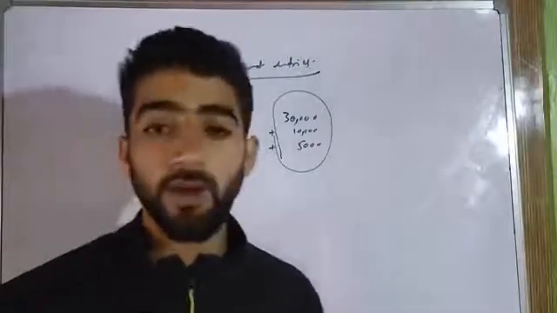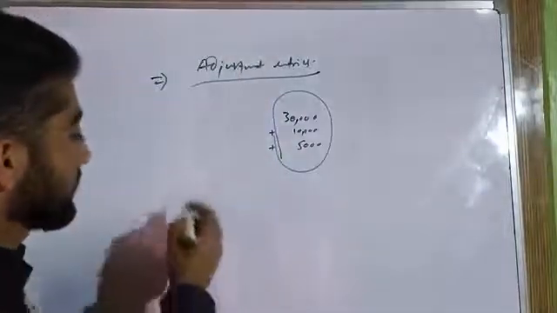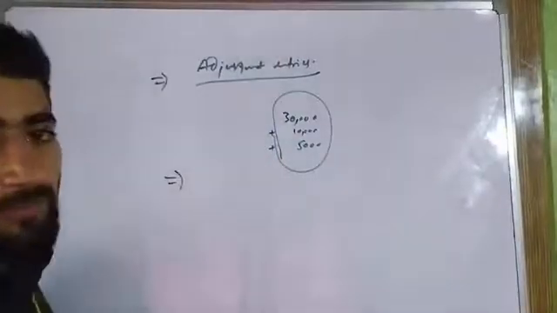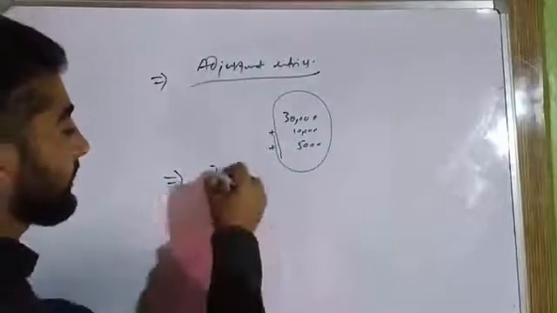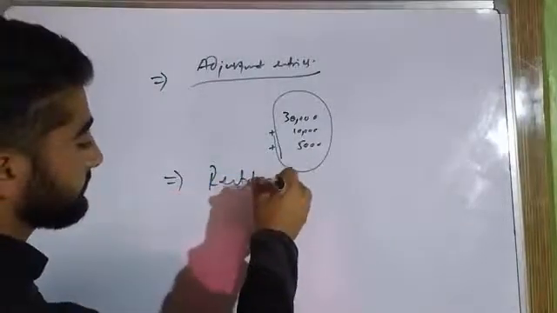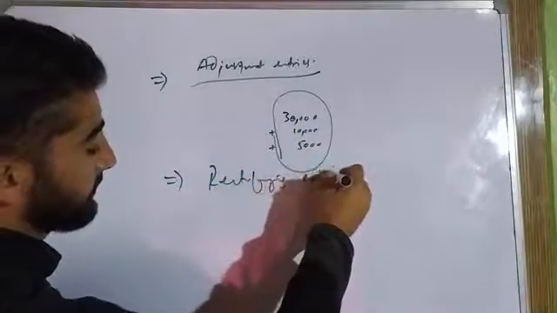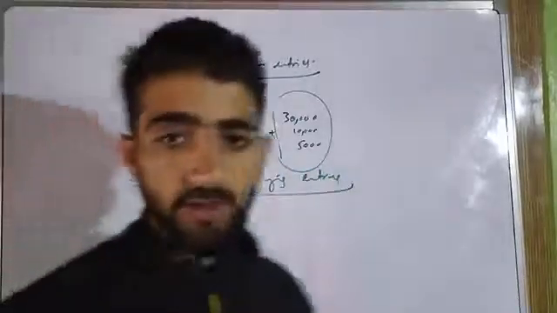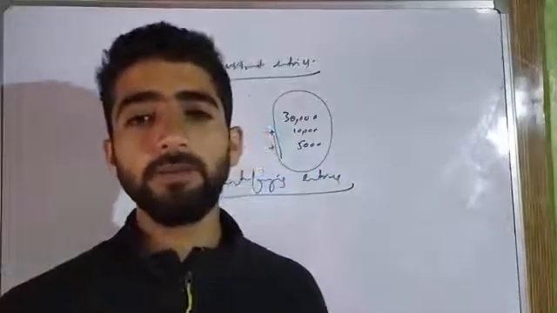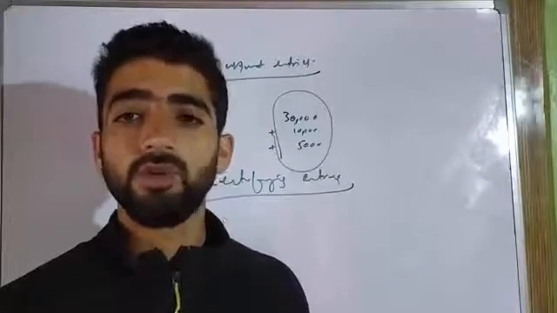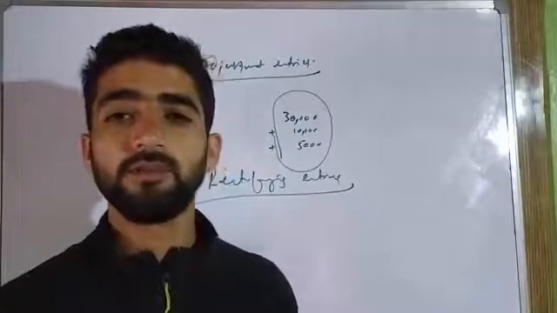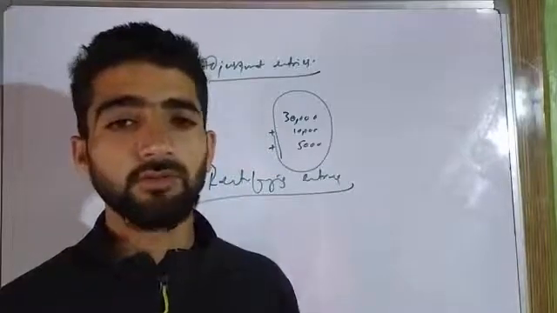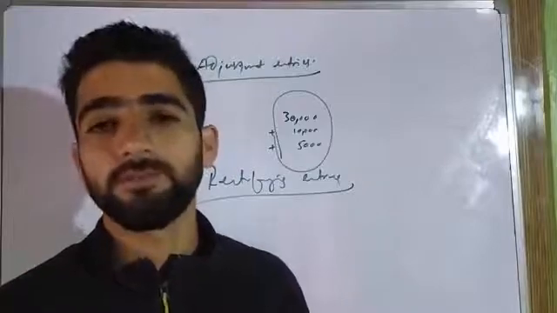So after that, the last type of entries is rectifying entries. You know what the term rectify means? Rectify means to correct a mistake. We can say that we have rectified it.